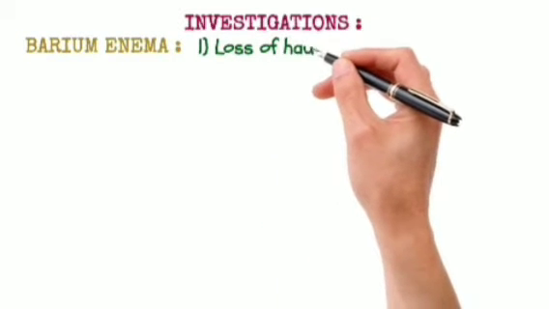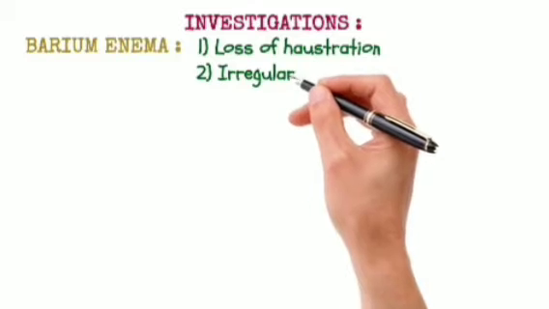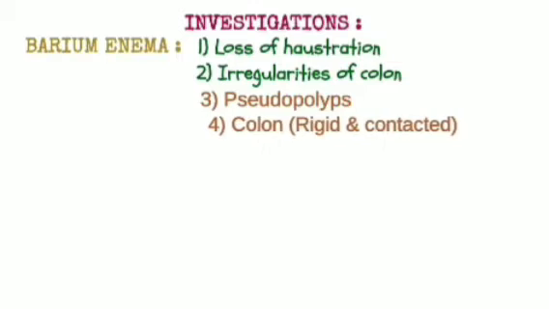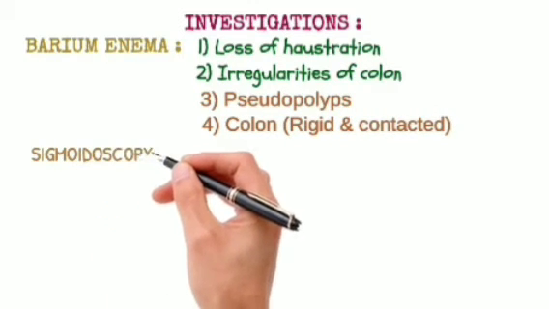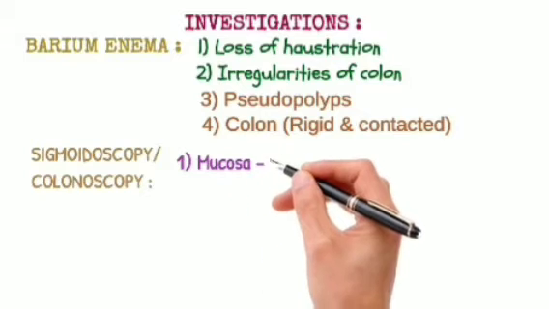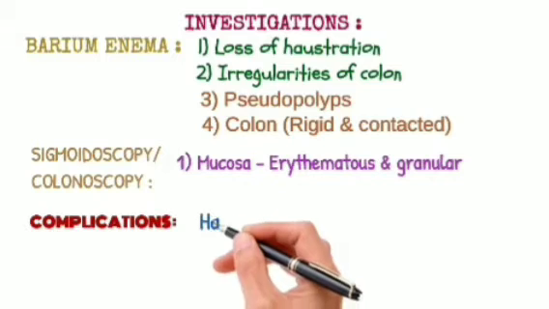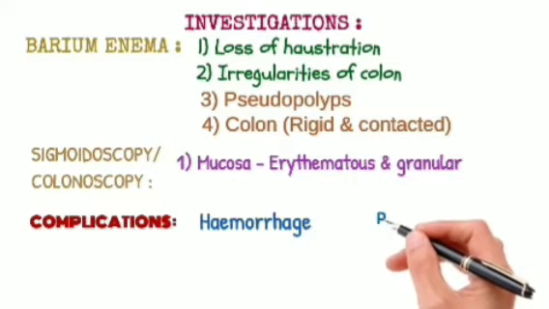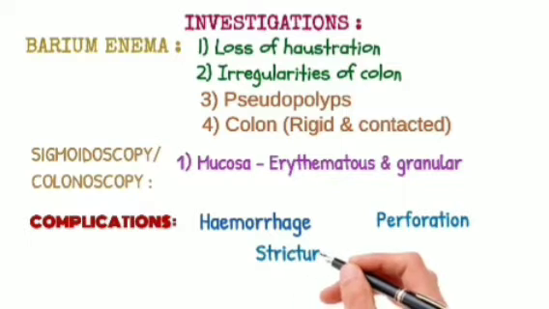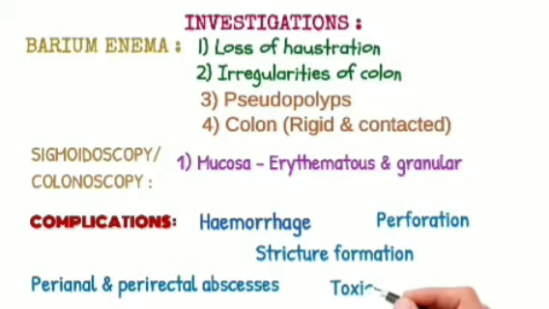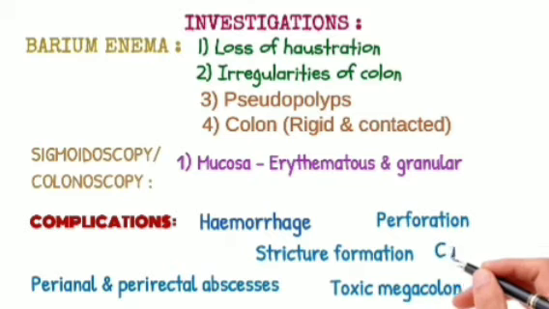What are the investigations? Barium enema. There is a loss of haustration, second is irregularity of the colon, third is pseudopolyps, and the fourth is that the colon becomes rigid and contracted. Sigmoidoscopy and colonoscopy: the mucosa is erythematous and granular. The complications are hemorrhage, second is perforation, third is stricture formation, perianal and perirectal abscess, and there may be toxic megacolon, and there may be cancer of the colon.